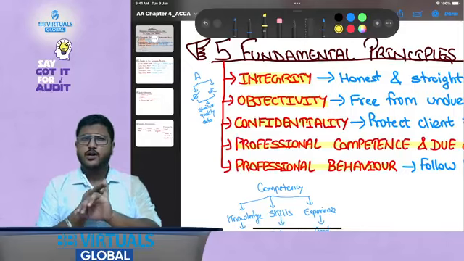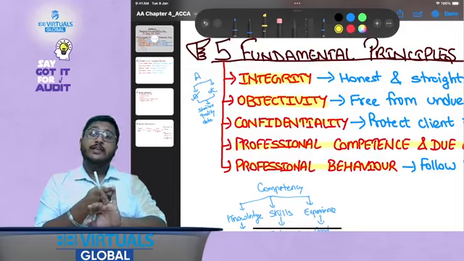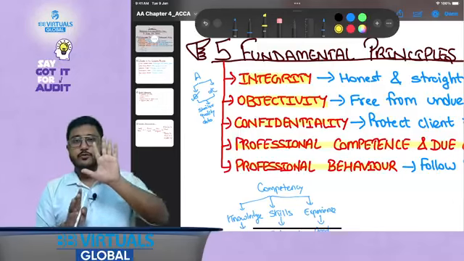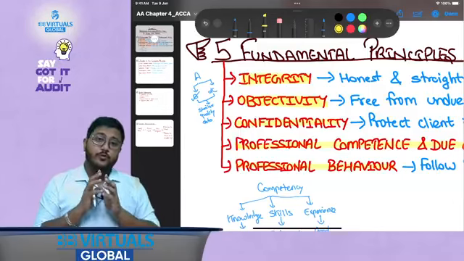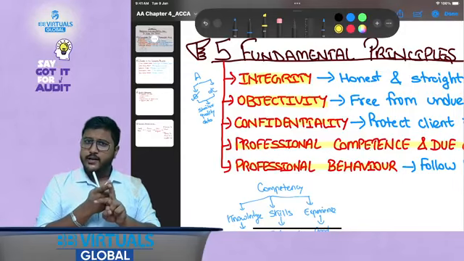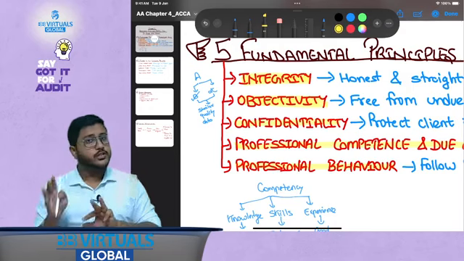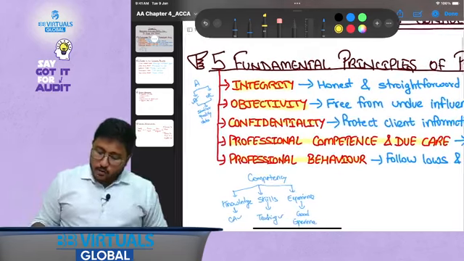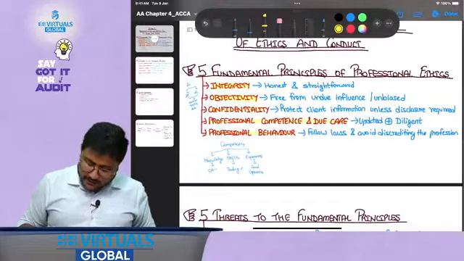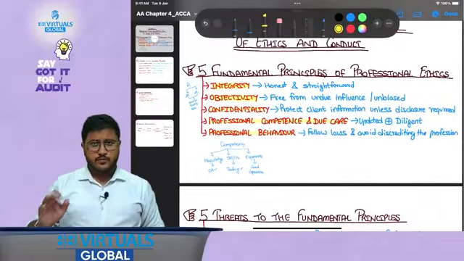That is, a professional accountant should continuously update their knowledge, skills and experience and should not be negligent in their approach. And the 5th one is professional behavior, that a professional accountant should follow all the relevant laws and regulations, should not enter into any activity which discredits the profession and should take their judgment from their professional knowledge. That is how we complete the 5 fundamental principles of professional ethics. I hope this is clear. Just in case you have any doubt, please feel free to let me know.